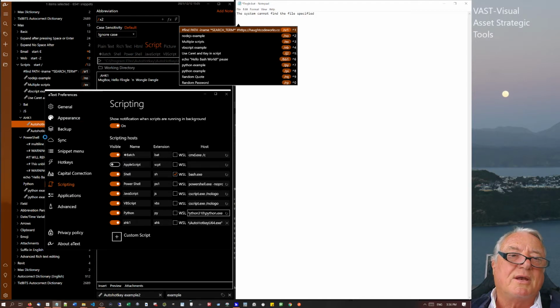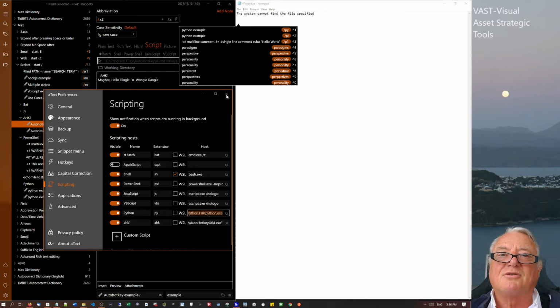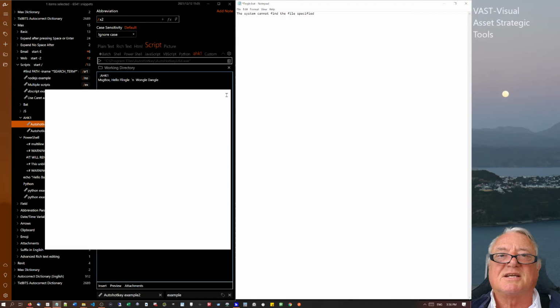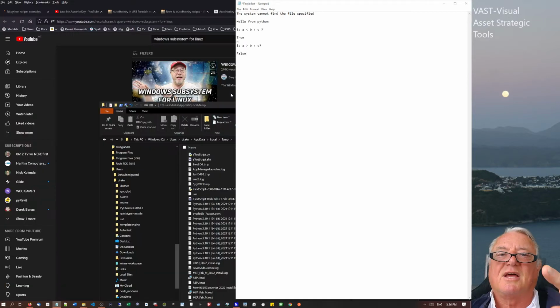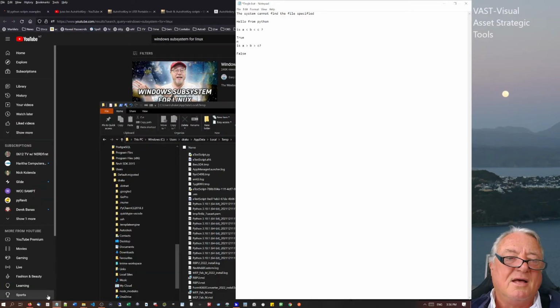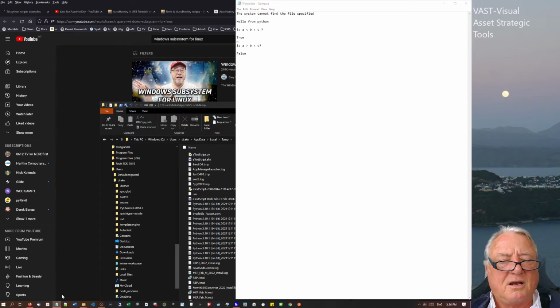If we just go in and look at that particular Python command, just another thing, you've got to make sure you close off this scripting. If you've updated something in the scripting panel, make sure you close it or else it won't work. Now my video is running at full capacity, so it's struggling just trying to run the thing. So it's run that script file through there. If we just come back to aText, it didn't close down.